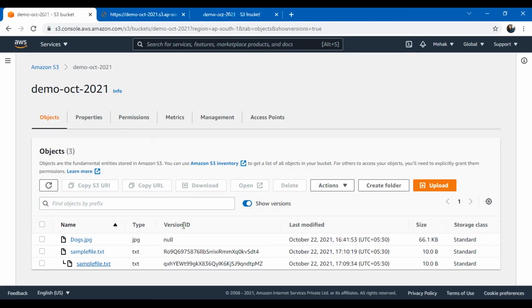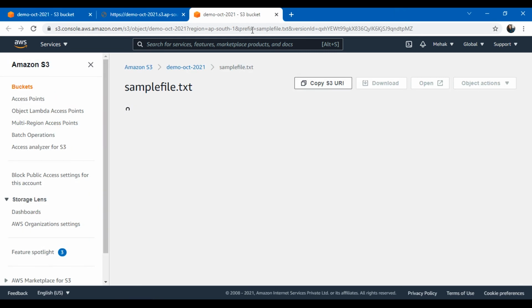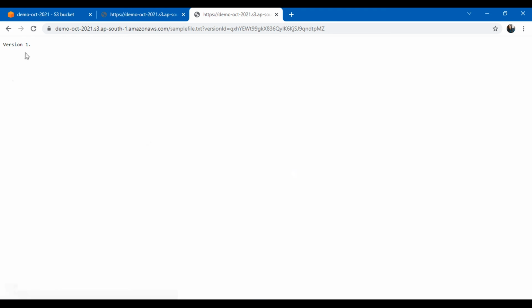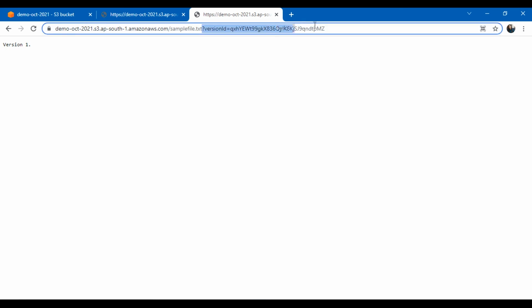Okay, let me go back here, and it is opening. So here I can see all the versions. Yes, it's here. So if I access this object, what does it contain? Version 1. The file name is the same. But what is unique in the URL? Can you see this? The entire URL is the same, but this is something different. Now it has a version ID.